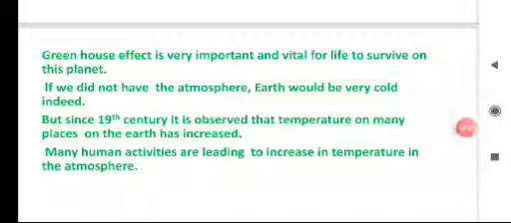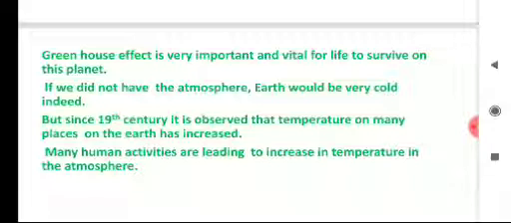Children, this greenhouse effect is very important and vital for life to survive on this planet. If we did not have the atmosphere, Earth would be very cold because of the lack of the greenhouse effect, and life would be impossible on the Earth. So it is the greenhouse effect which makes life on the Earth possible.